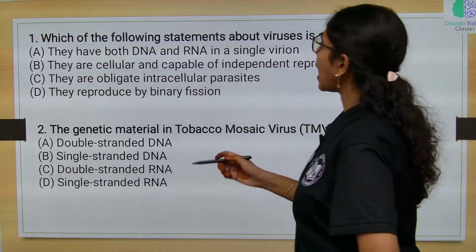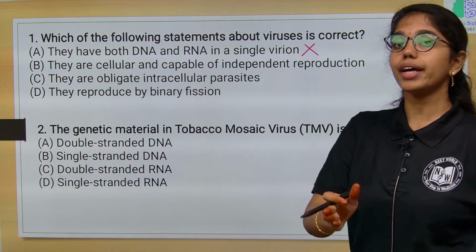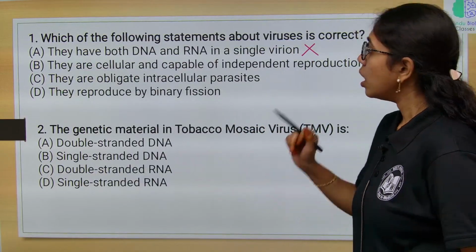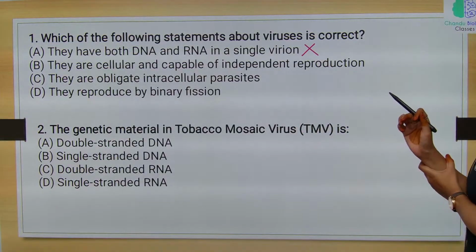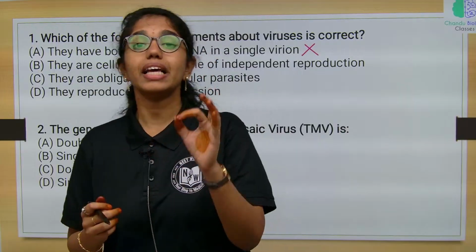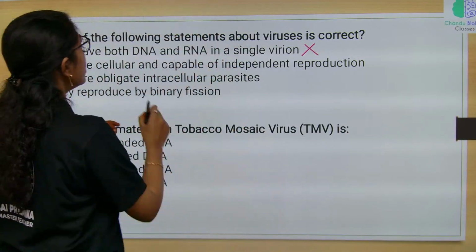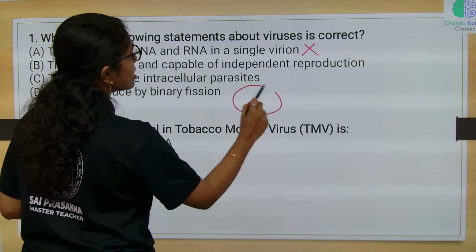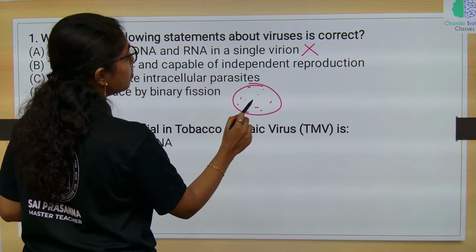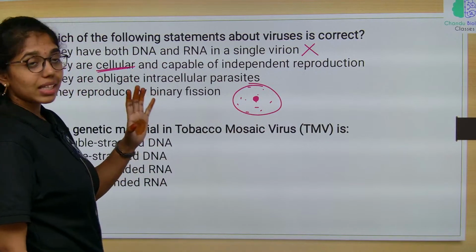They have both RNA and DNA in the single virion. Virus will have the genetic material either RNA or DNA, but not both. They are cellular and capable of independent reproduction. They are not cellular. They are simple infectious agents or living entities, because if you have to describe them as a cell, it should have a cell membrane, cytoplasm with a nucleus, which is nothing but protoplasm along with the cell membrane.